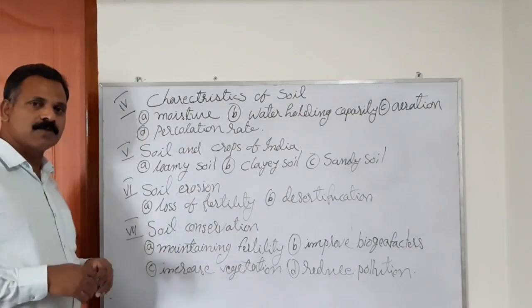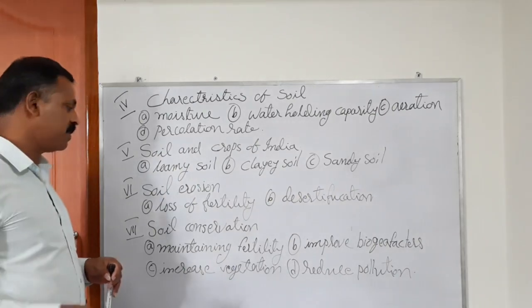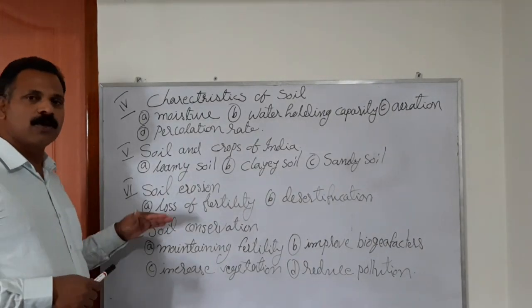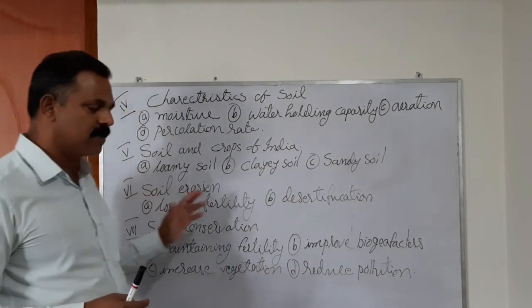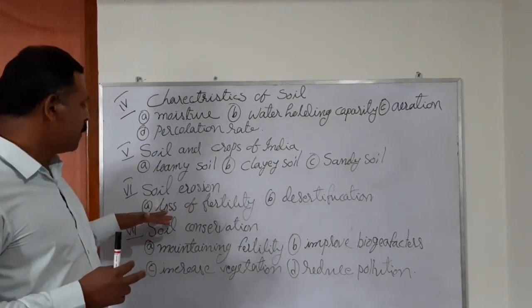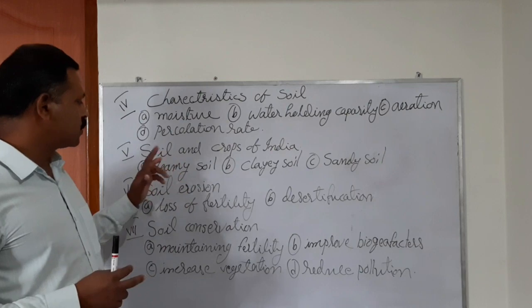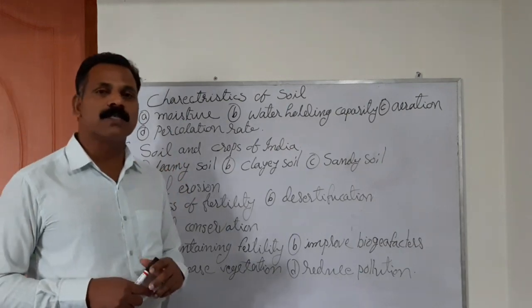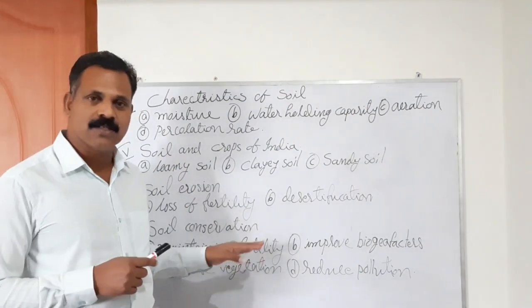When the topsoil is eroded in a great deal, the fertility of the soil is also lost. That area with the loamy soil, the fertile soil, is also lost. That's why soil erosion loses the fertility of the soil.